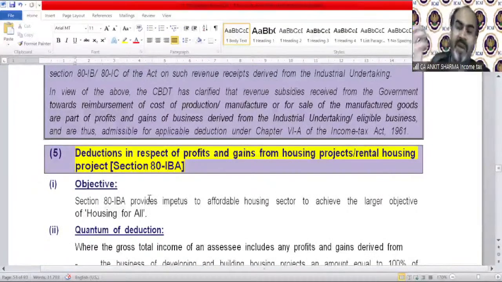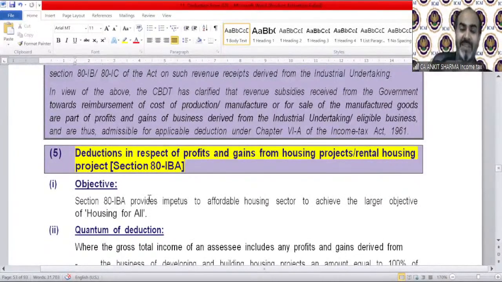They are providing penalties, strict nets also in all other acts. But income tax actually provides a very beautiful, very wonderful, very smartly drafted deduction to encourage builders to complete their project in a certain time.